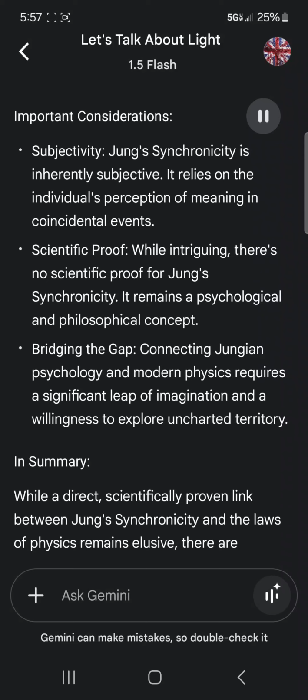Subjectivity. Jung's synchronicity is inherently subjective. It relies on the individual's perception of meaning in coincidental events. Scientific proof. While intriguing, there's no scientific proof for Jung's synchronicity. It remains a psychological and philosophical concept. Bridging the gap. Connecting Jungian psychology and modern physics requires a significant leap of imagination and a willingness to explore uncharted territory.